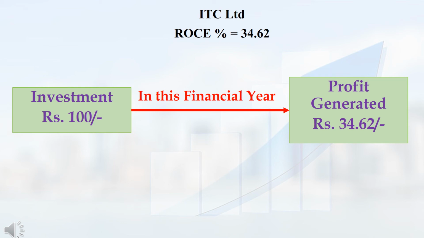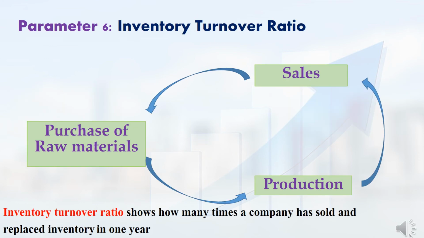34.62%. What is the meaning of this? Suppose the capital investment of ITC Limited is 100 rupees. From that 100 rupees, ITC Limited generated 34.62 rupees profit in this year. That is the meaning. Next, we are going to see the sixth parameter, that is inventory turnover ratio.